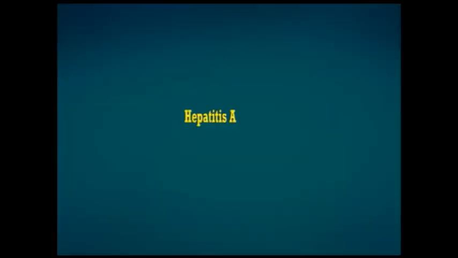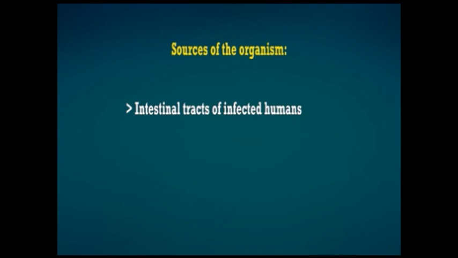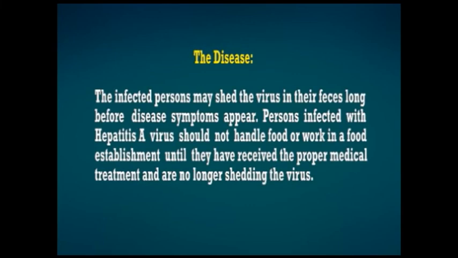Now we'll see the viruses that are associated with foodborne diseases. First, hepatitis A. The hepatitis A virus is an ultramicroscopic organism that must have a living host to multiply. When transferred to food, this virus may survive for several days, even at refrigeration temperature. The sources of the organism are the intestinal tract of infected humans and contaminated water, and the associated foods are mostly seafoods. The infected person may shed the viruses in their feces long before the disease symptoms appear.